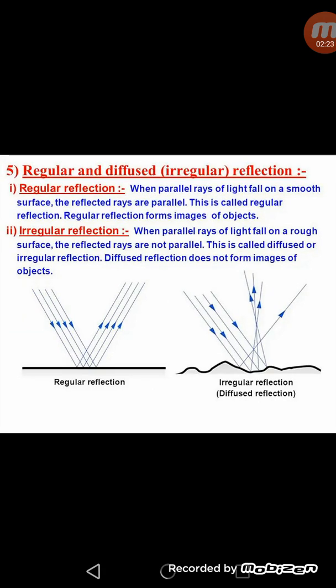So in brief, we can say there are two types of reflection: regular reflection and irregular or diffuse reflection. In regular reflection, as you can see, this occurs from a smooth surface and all the reflected rays are parallel to each other. And in irregular reflection or diffuse reflection, all the reflected rays are not parallel to each other and it does not form any clear image of the object. It occurs from the rough surfaces.